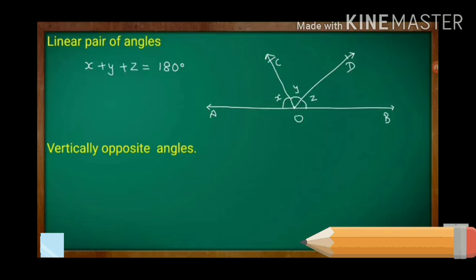And the next concept is vertically opposite angles. What are vertically opposite angles? The angles opposite each other when two lines cross are always equal. Look at the diagram.